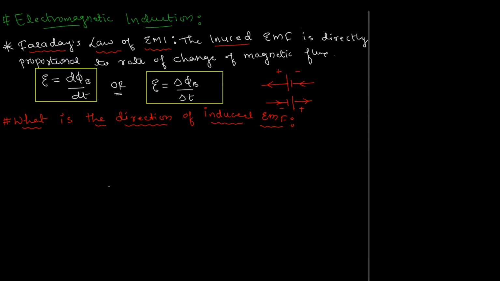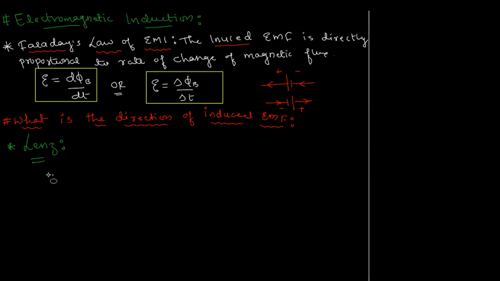It's Lenz. I'll write the name, Lenz, who gave us this law called Lenz's law. And this Lenz's law basically predicts the direction of current or predicts the direction of EMF.